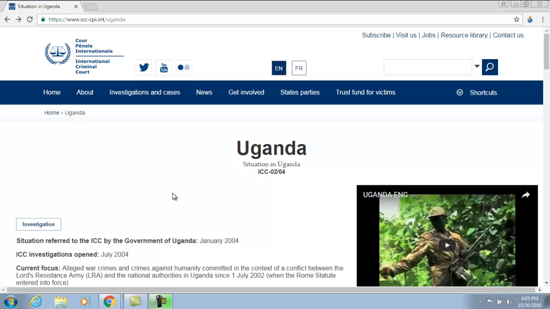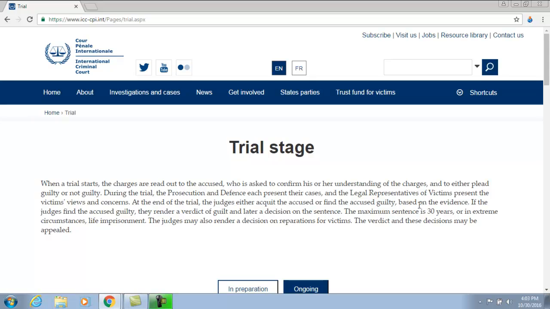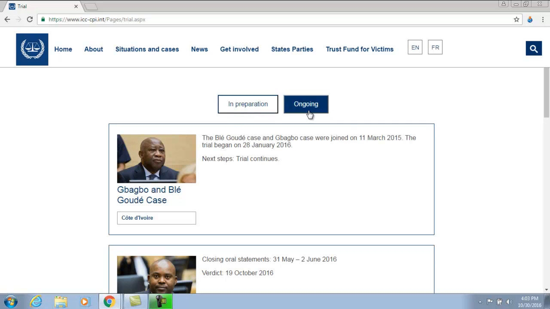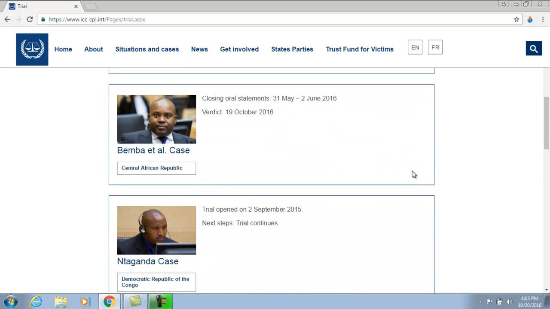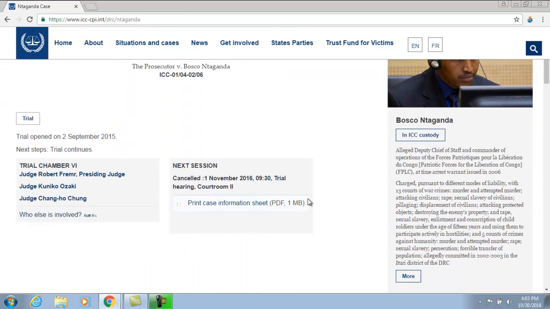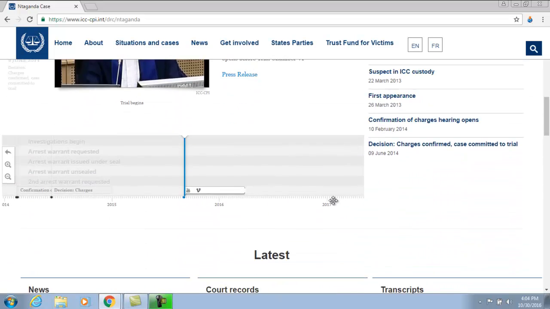If you are interested in looking at cases more generally, you have to choose between pretrial, trial, appeals, reparations, closed, or revision. If we look at trial, for example, we'll get an overview of what happens at trial and then a list of cases that are both in preparation as well as the ongoing cases. If you're interested in one of these, you can click on the case and it will take you to all the related documents as well as what the next steps are, videos if they are available, and so on.